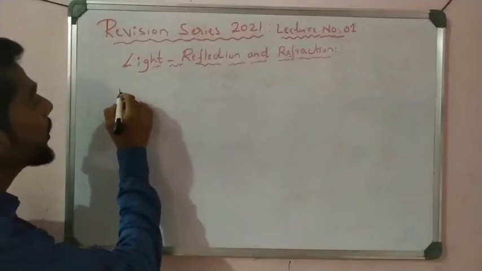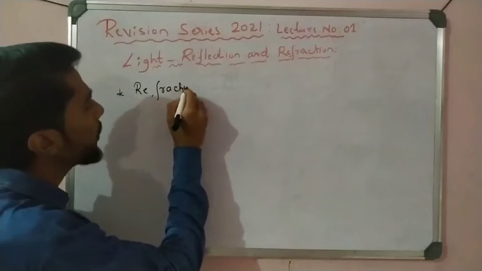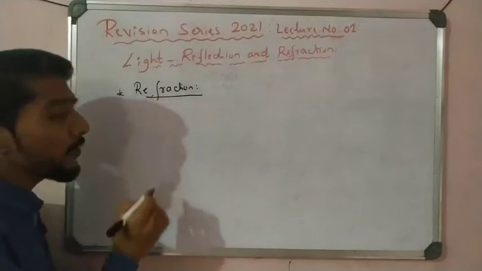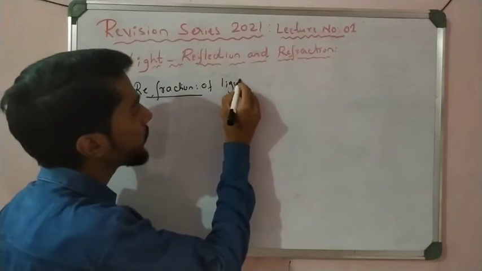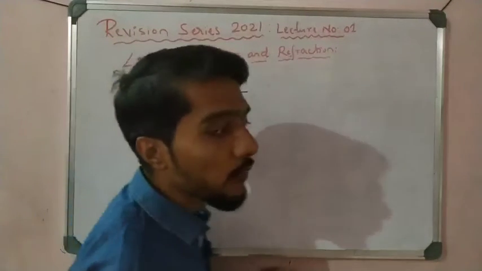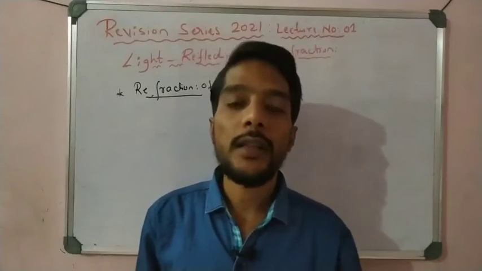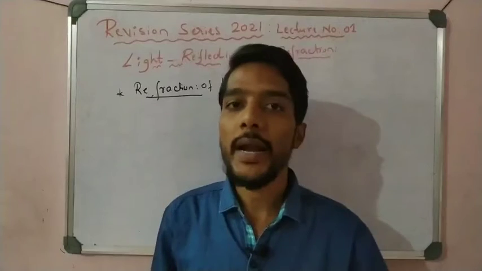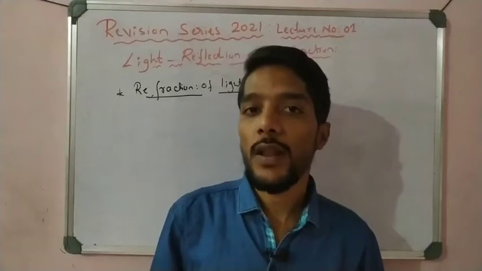First point, refraction of light. This is a very important concept. In the examination they ask what is refraction of light. When light travels from one medium to another medium, it bends, or changes its direction, and that is called refraction of light.